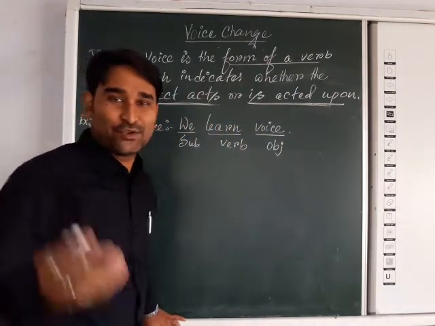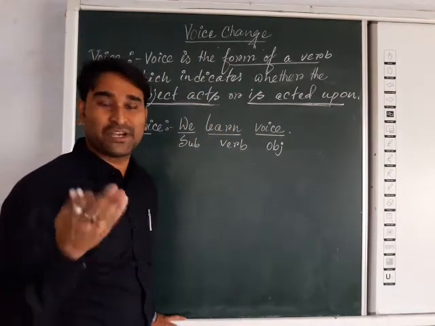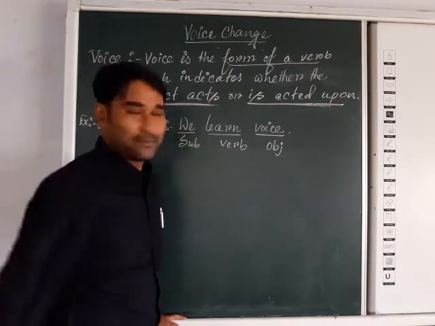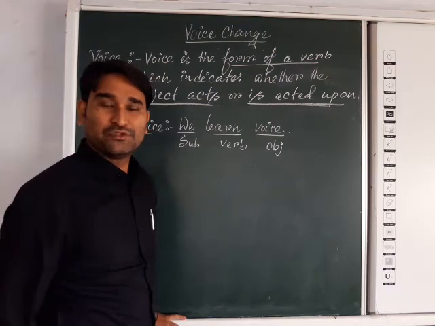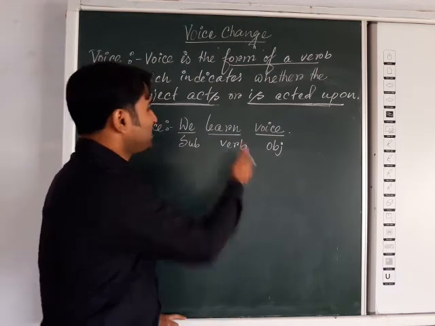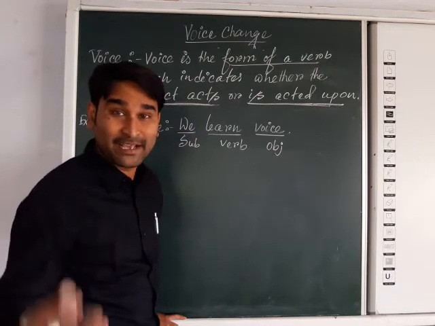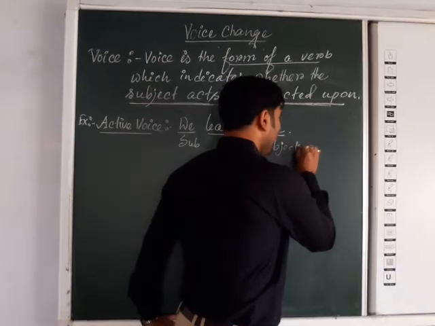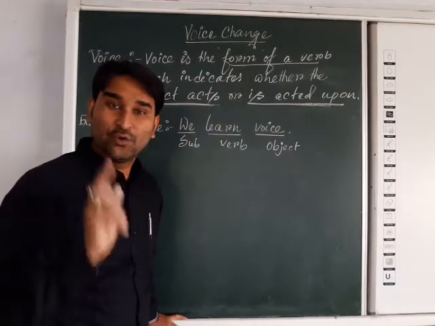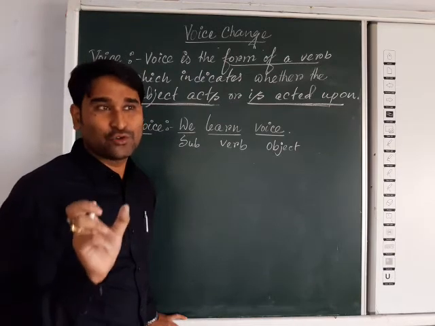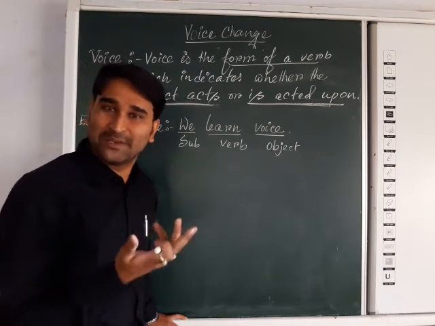How is it the object? As you know, because you have learned in transitive and intransitive verbs, if you ask the verb using what or whom, any answer you get is the object. We learn what? Voice. Are you getting the answer? Yes, voice. So obviously it is the object. And mind it, without an object, voice change will not be done. A sentence without an object cannot be changed into passive voice.